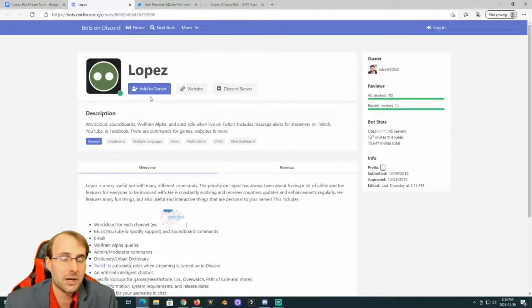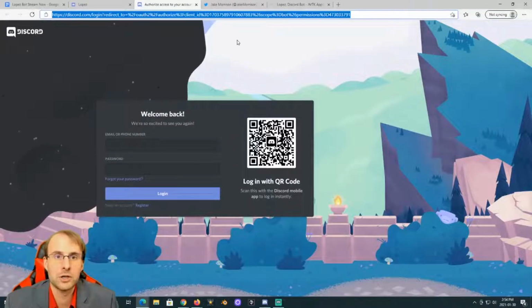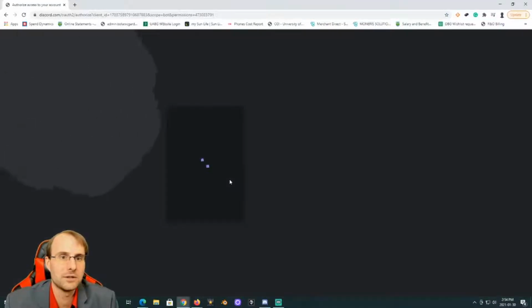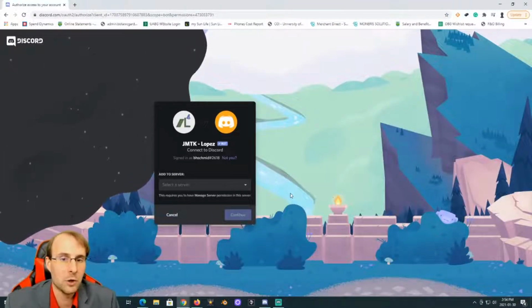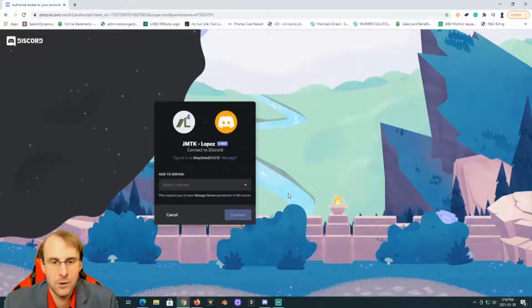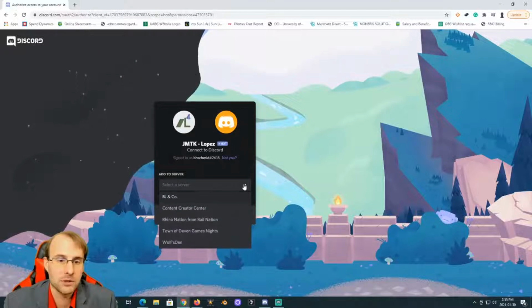But in particular here, there's kind of 2 pages that you'll want to use. I mean, your add to server is the best one to go to. I am actually going to pull this up though in my other browser, and this is what we need to do to connect Lopez to your Discord. So you will need to sign in with the account that is the administrator on the server. And what we can do here is you choose which server that you want to put it into.